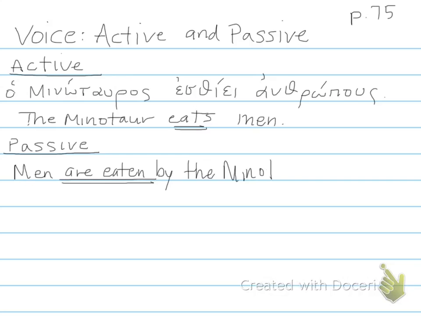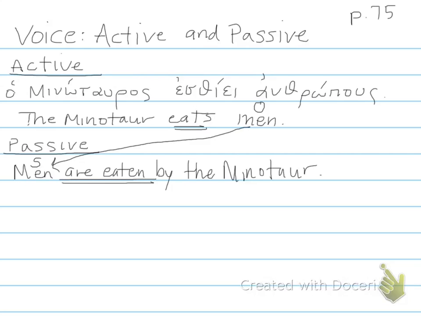So in the active example, that accusative direct object, men, is the object of esthei, the transitive active verb. In the passive voice, you want to take that accusative direct object and make it into the nominative subject, men.